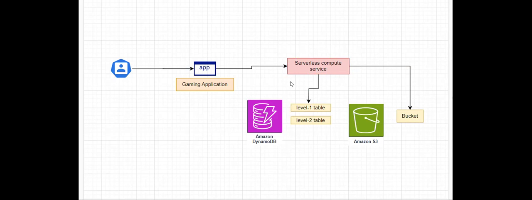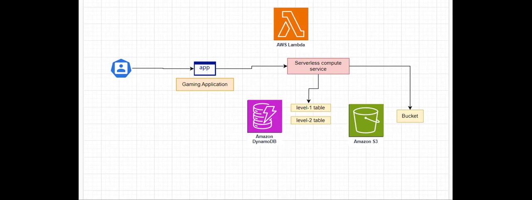So whenever a user completes level 1, this serverless compute service needs to update the particular data in the level 1 table, and it also needs to update the level 2 data when this user completes level 2 in my gaming application. So that's what I want to do. In order to perform this, do I have any serverless compute service directly available in AWS? Whenever a question arises in your mind like compute service, that too serverless, then you will get an answer, that is Lambda.